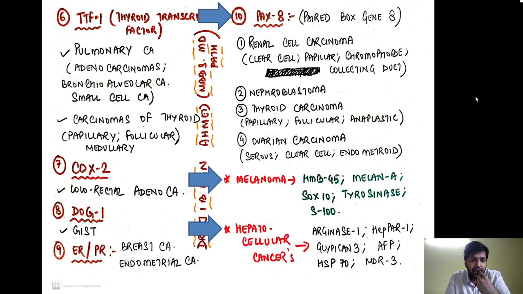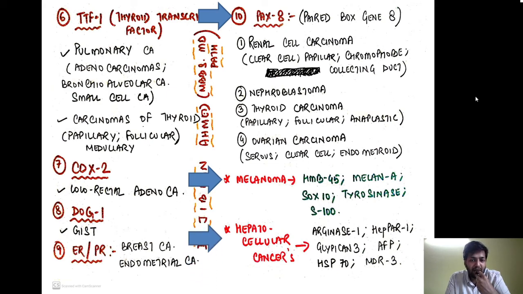So over here we are having melanoma, number 1. So which are the markers of melanoma? HMB45, Melan-A, SOX10, tyrosinase, S100. The most important markers over here are HMB45, Melan-A, and S100.